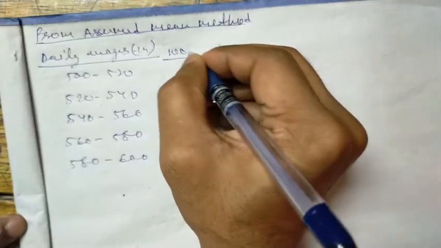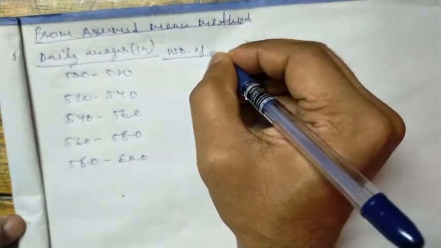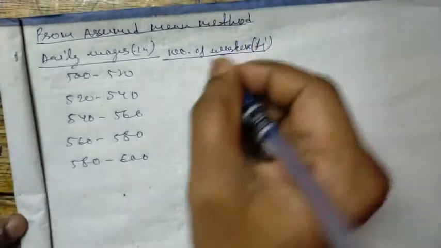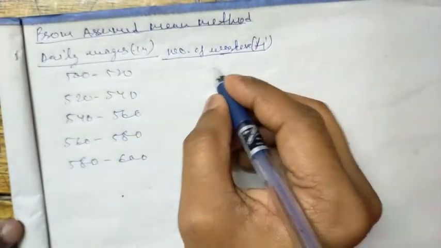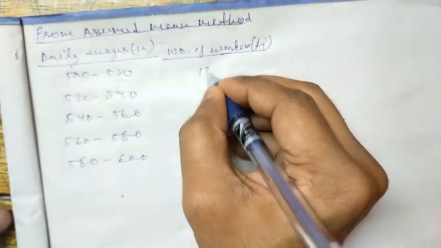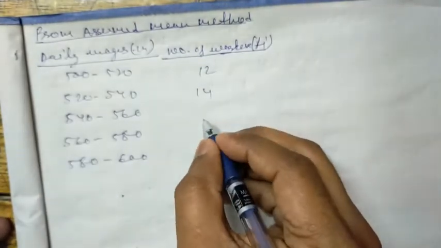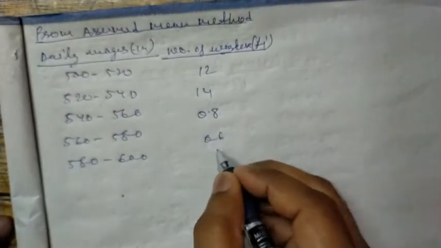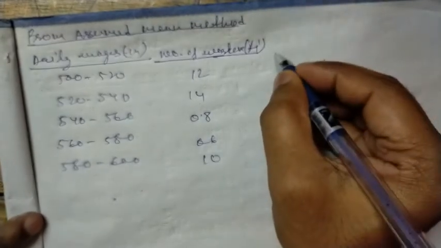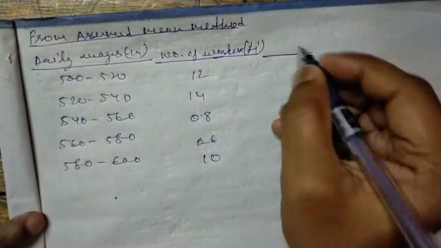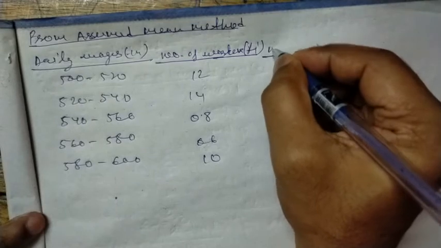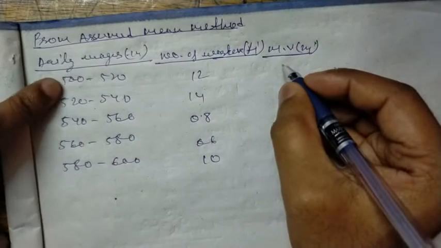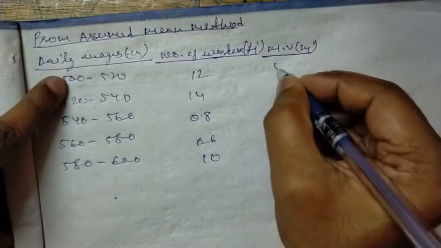Here, the number of workers, that is fi, is 12, 14, 08, 06 and 10. And we have to find out the mid value, and our mid value, as we have calculated here, is 510,